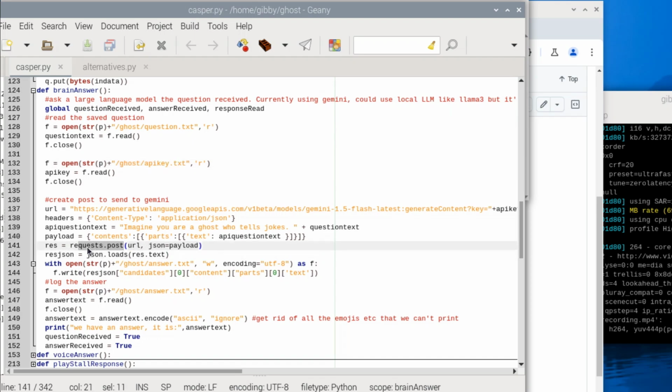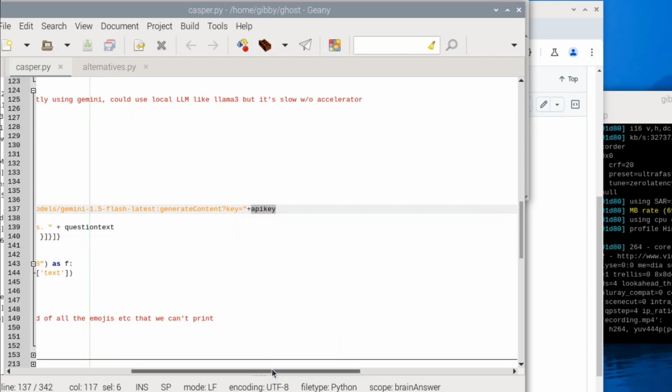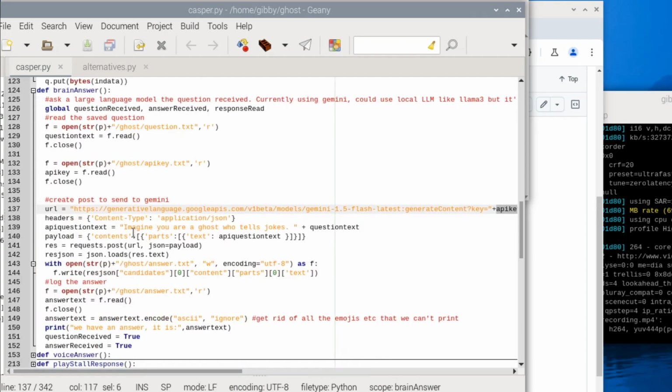It posts a request. Right here, requests.post to this URL that we defined above. This is the generative language Google APIs, and then at the end here, you can see that the API key is appended on there. So that's how we get a valid response back from Google. Down here, we put our API question text into this payload and send that payload off. We get a response, and it's JSON.